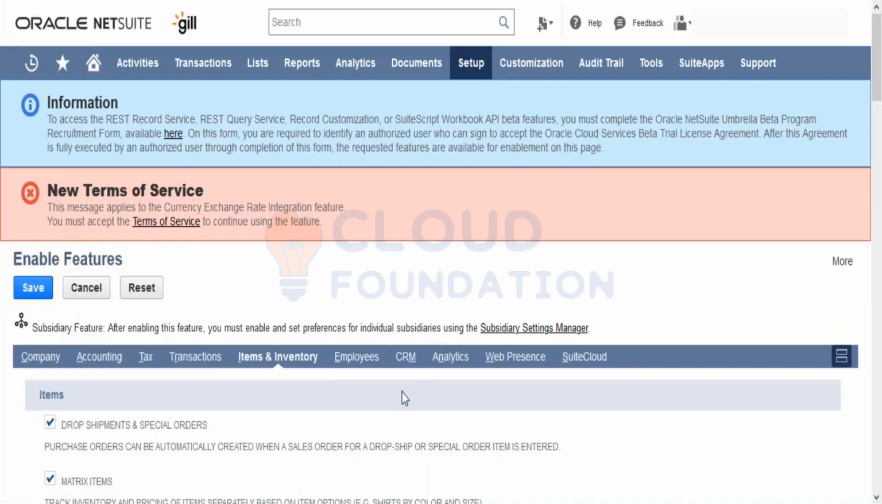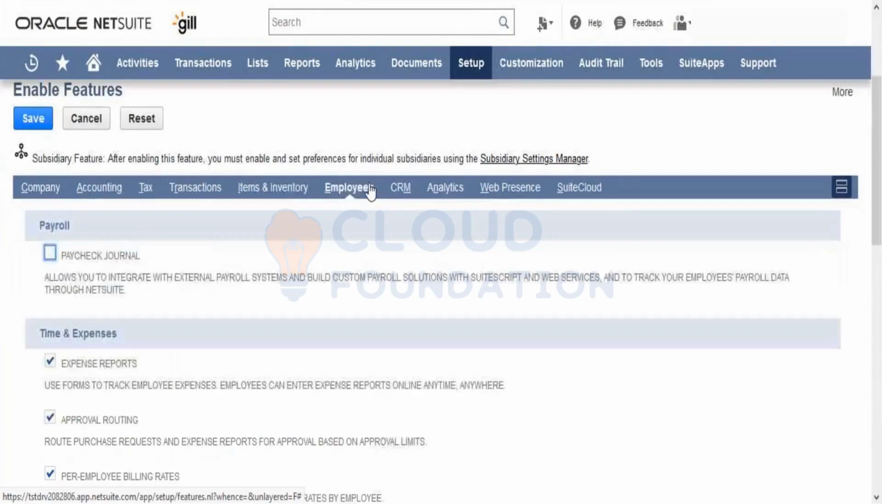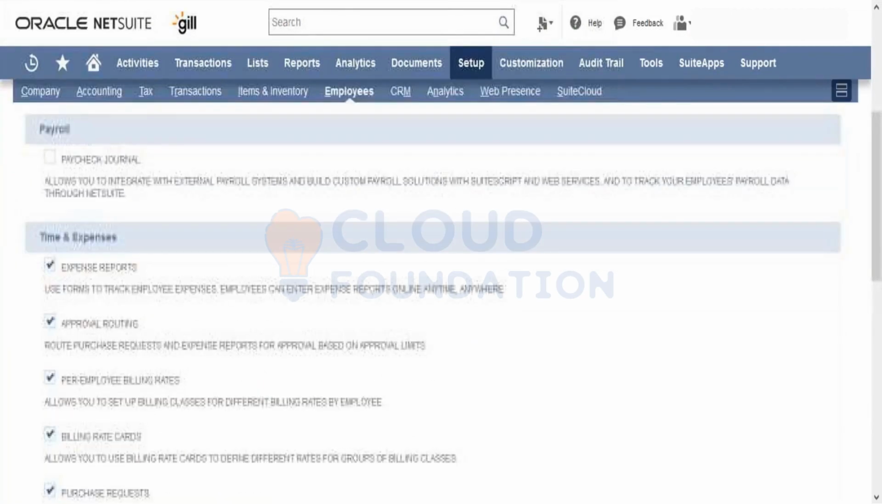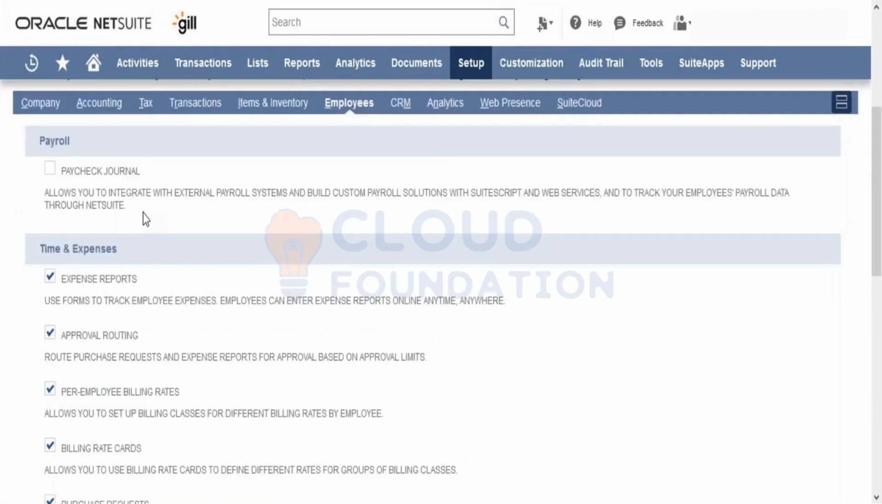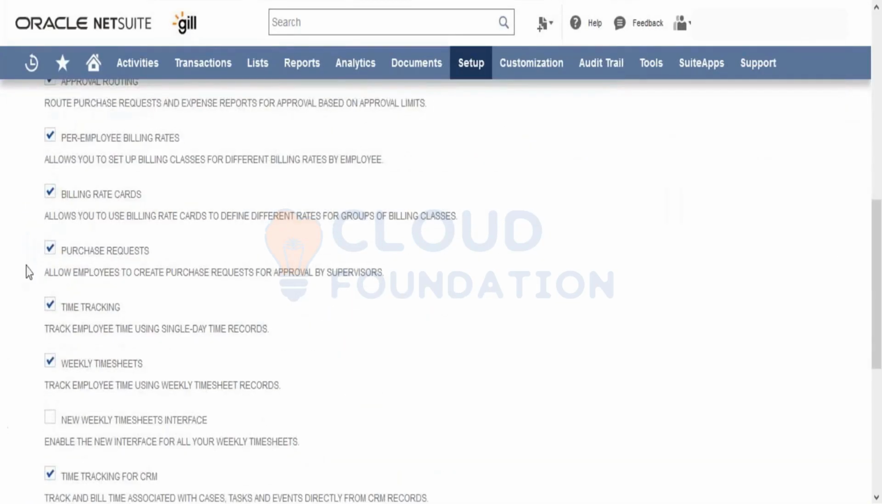Going ahead, the other four things are a bit smaller. They are not that big. Talking about employees, in case we are generating payroll from NetSuite itself and not using any third-party software, then we can generate the paycheck journal itself. That can be done. Apart from that, whether we want to use approval routing, expense reports, billing rate cards, and all other stuff, that can be done.